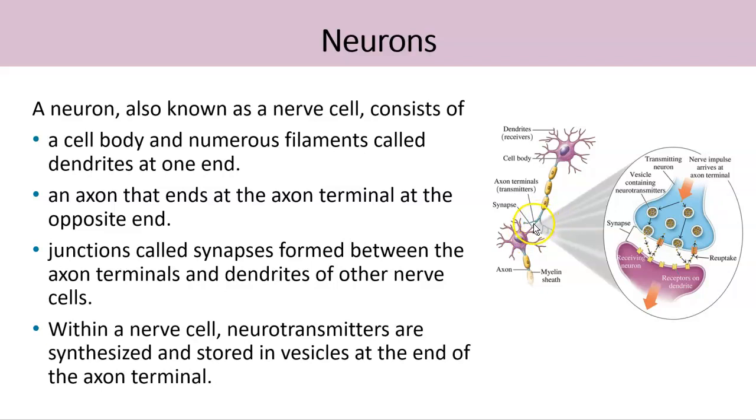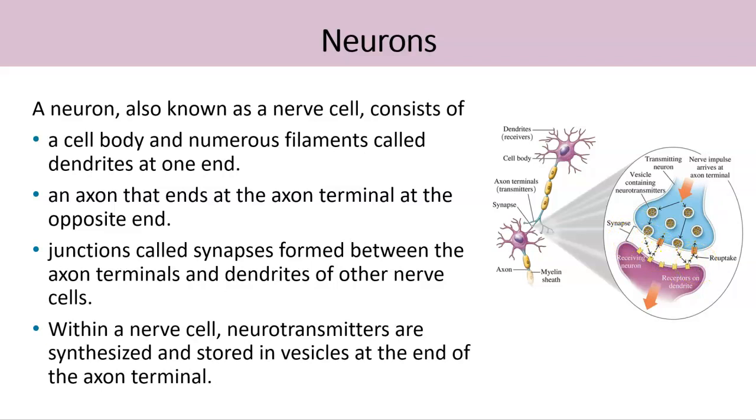The axon terminals are just connected with the dendrites of another nerve cell. This junction is called a synapse. Now this zoomed-in picture is showing the junction, and this junction is called a synapse.